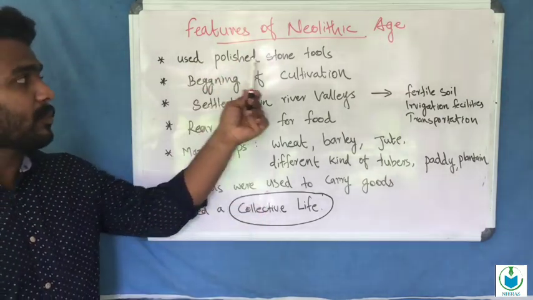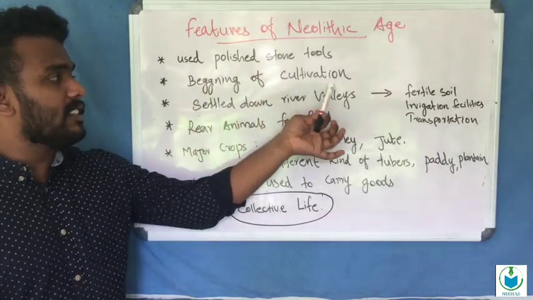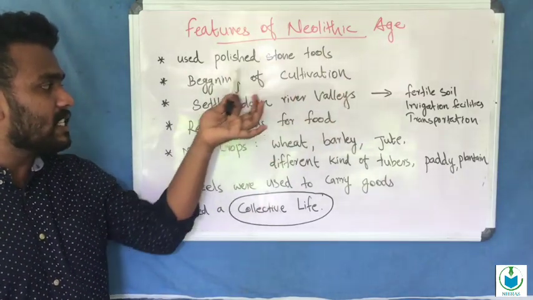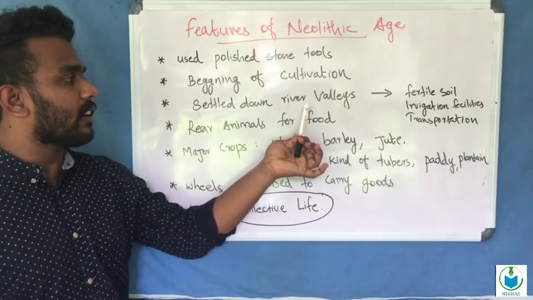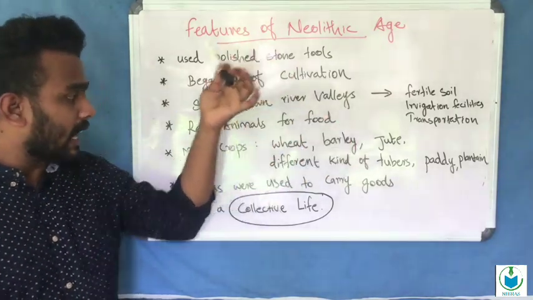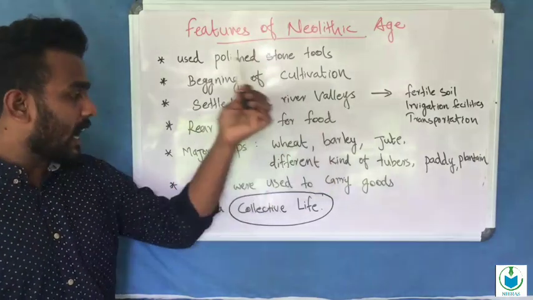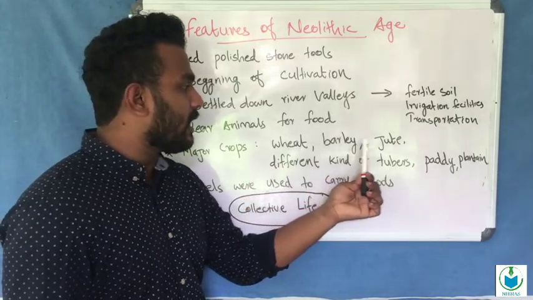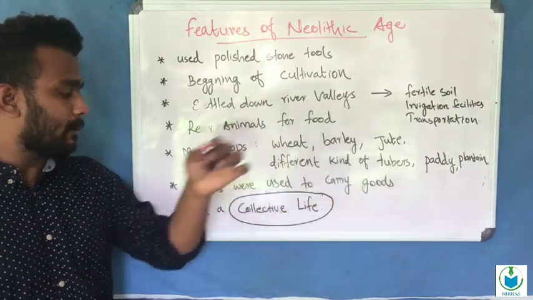The first one: used polished stone tools, and the beginning of cultivation or agriculture. Agriculture led people to settle down in river valleys. Agriculture also led them to rear animals for food, and the major crops were wheat, barley, jute, and different kinds of tubers, paddy, and plantain.